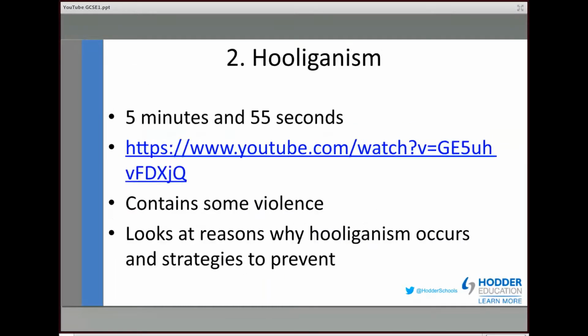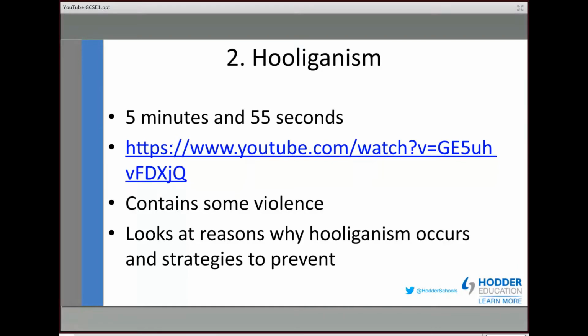Okay, number two is on hooliganism. Obviously, we've got a distinctive drop in hooliganism right now because quite simply there is no sport going on at all. But this one, and I have to say, we have to put the caveat on this, as you would expect with a hooliganism video clip, there does contain some violence. The violence is not to the extent that it's like an 18 classification, but there is, of course, some elements of some people hitting each other in football stadiums, for example. But 5 minutes 55 seconds.